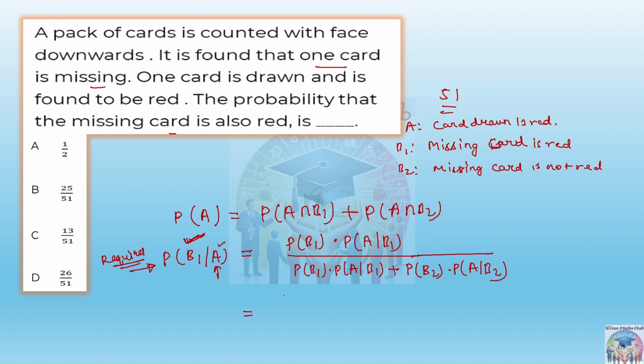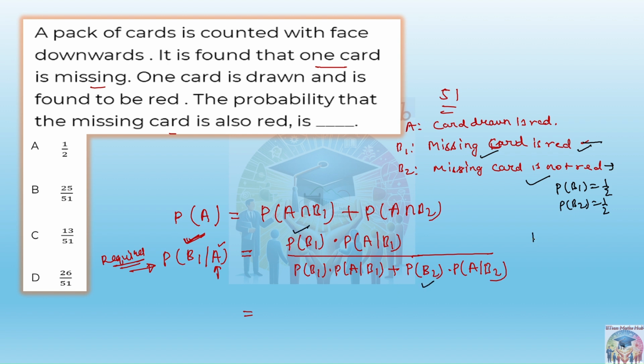What is the probability of B1, meaning the missing card to be red? Now can you see that these two are different events actually? Missing card is red and missing card is not red. There are 50-50 possibilities, right? So we can say the probability of B1 is 1 by 2, and similarly the probability of B2. So we got these two values, P(B1) and P(B2).